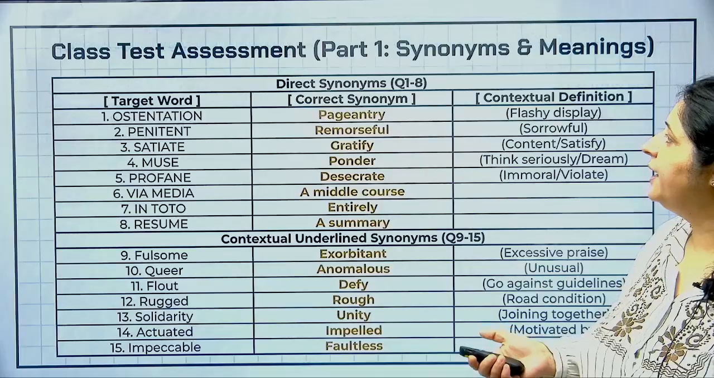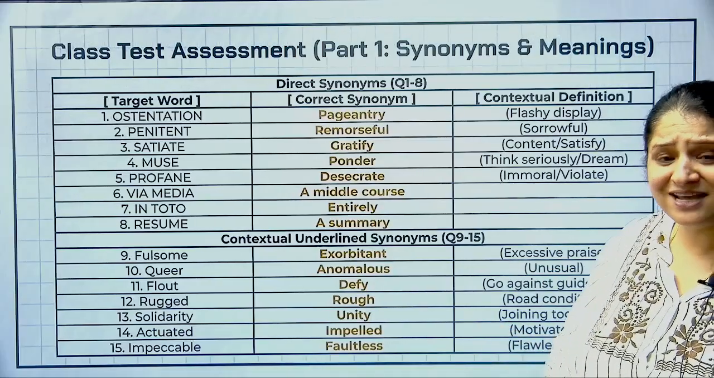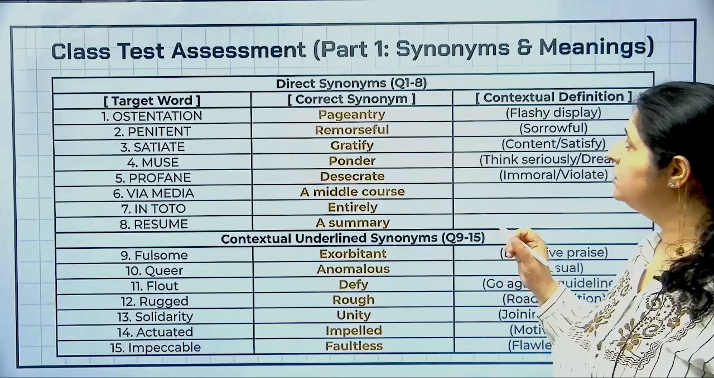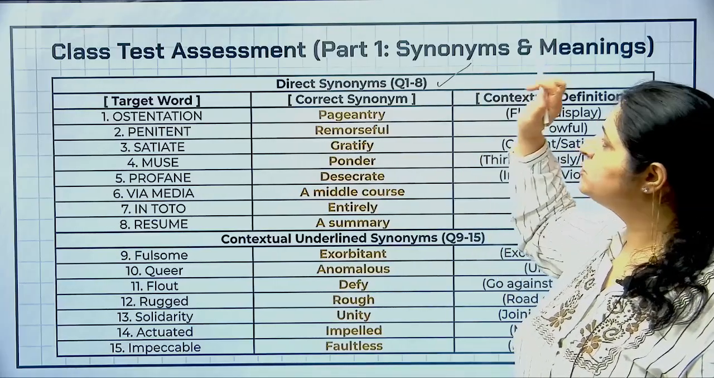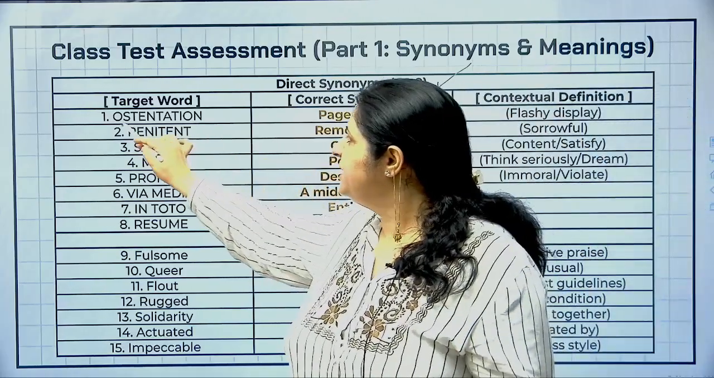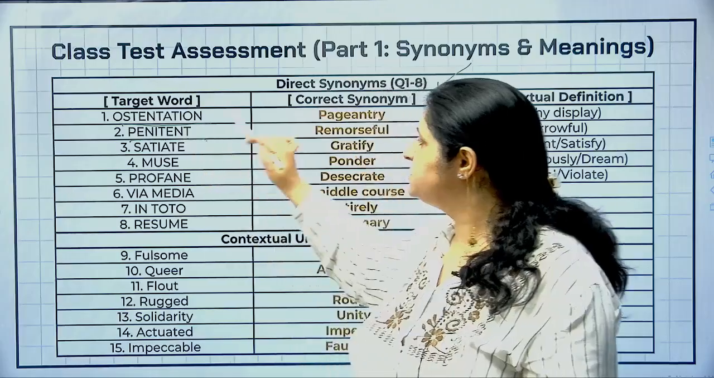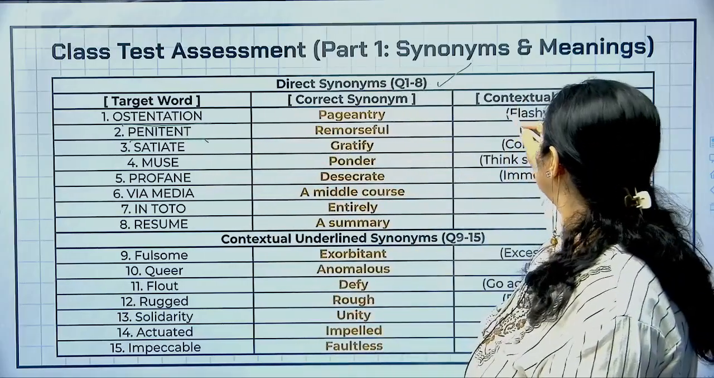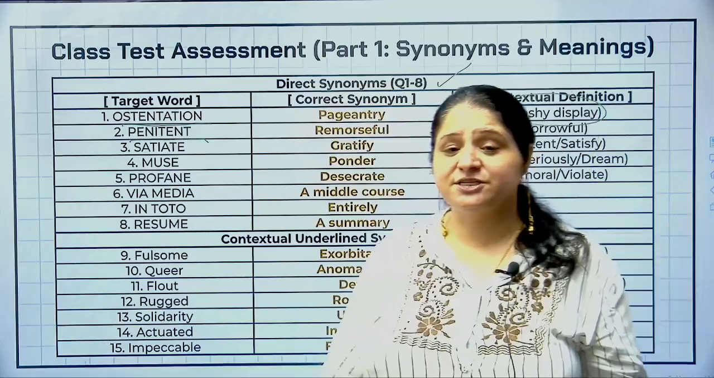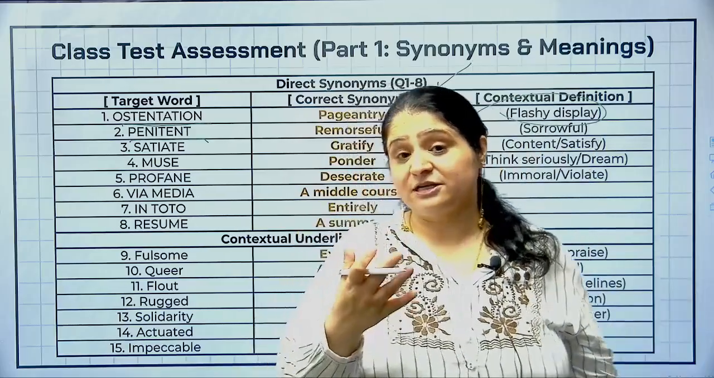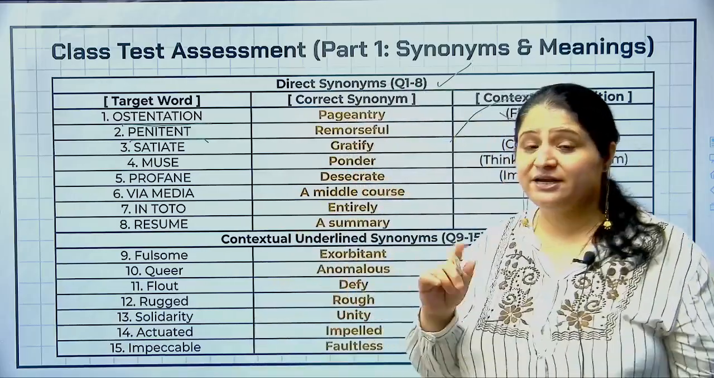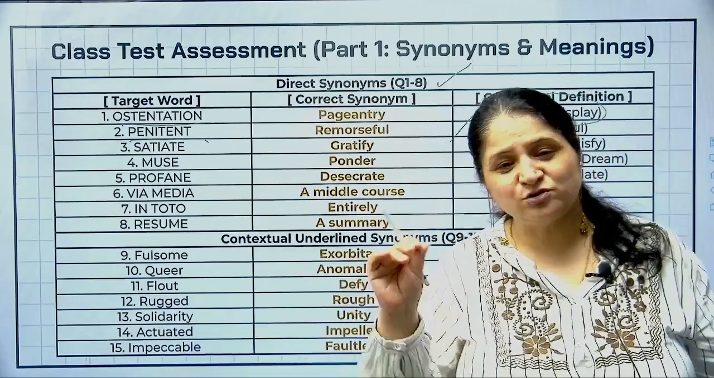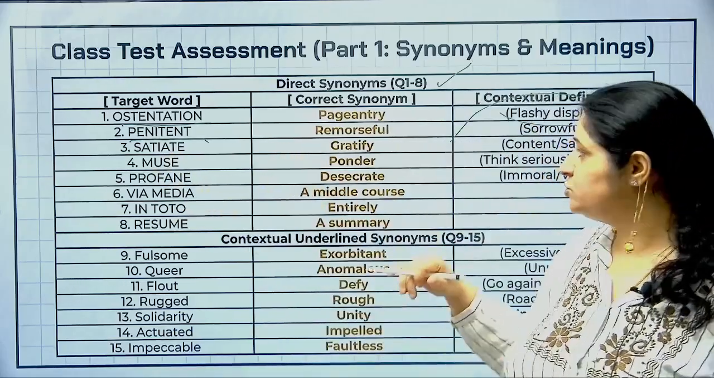Now moving ahead to the class test. We come to your class test, and we'll try to figure out the meanings. So question number 1 to 8 was asking you for the meanings of these words. Let's go, ostentation. Ostentation means showing off, a flashy display. Showing off, that is ostentation, right? So what will the adjective form of ostentation be? Ostentatious, right? We changed the suffix, and it becomes an adjective.